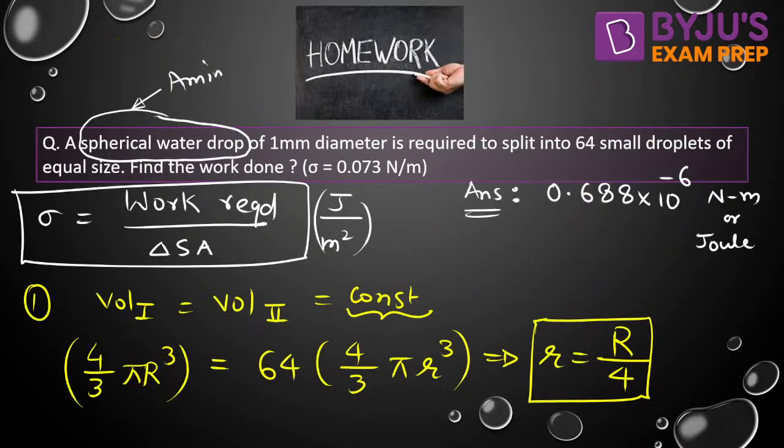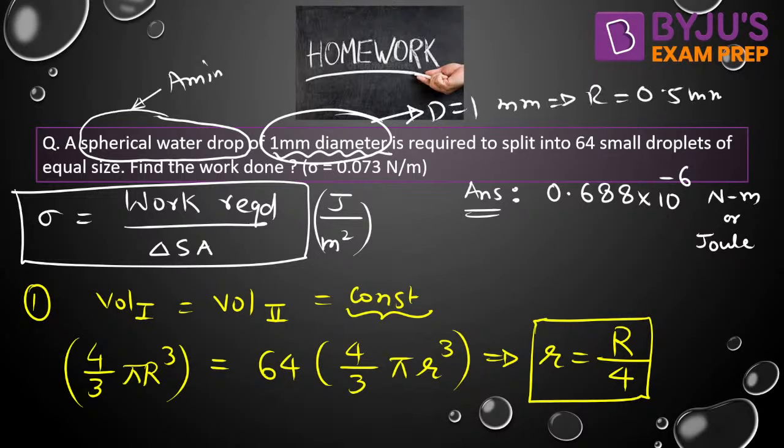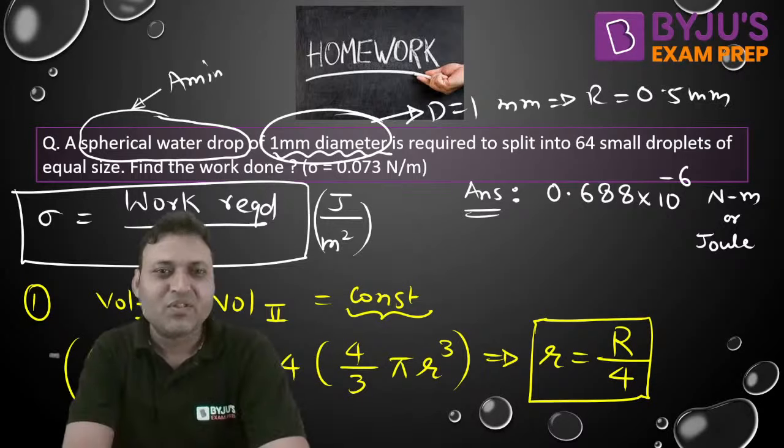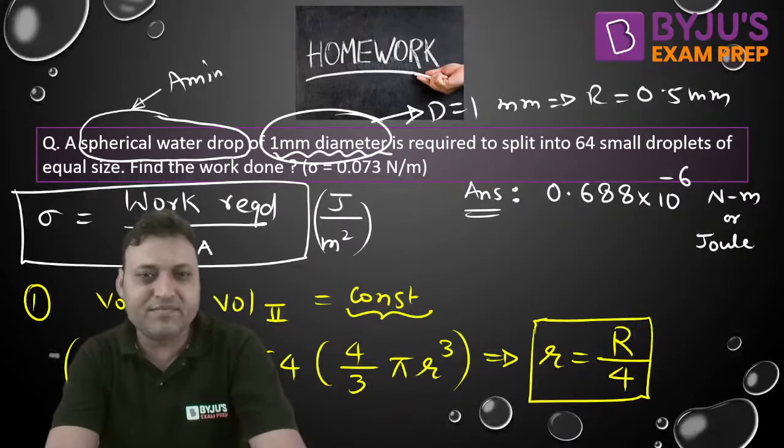Most of the students commit a mistake here as well. The radius: it is 1 mm diameter. Diameter is 1 mm, so the radius will be equal to 0.5 mm, that is 0.5 into 10 to the power minus 3. I hope it is clear to everyone.